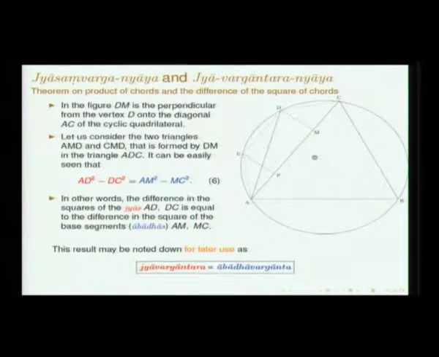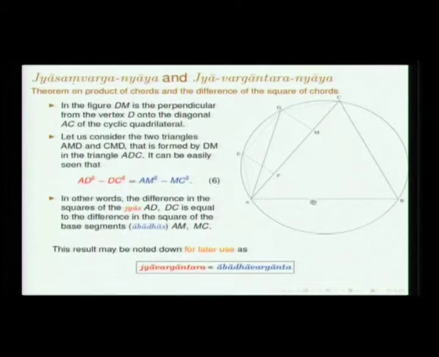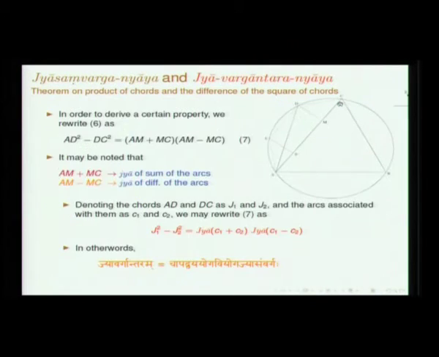Okay. This is one result which will be used in various applications, so that is why I just wanted to mention this. This result has to be kept in mind. It has nothing to do with the cyclic quadrilateral, it has to do with the chords. The difference in the squares of the jyas is equal to the difference in the abadhas.